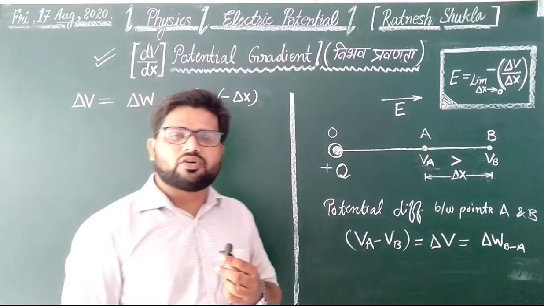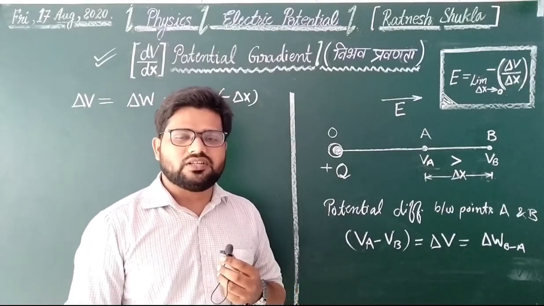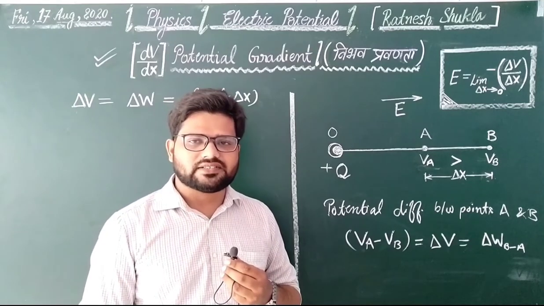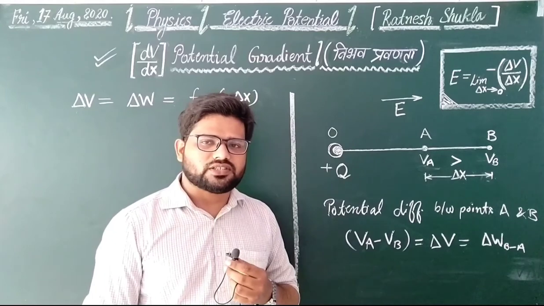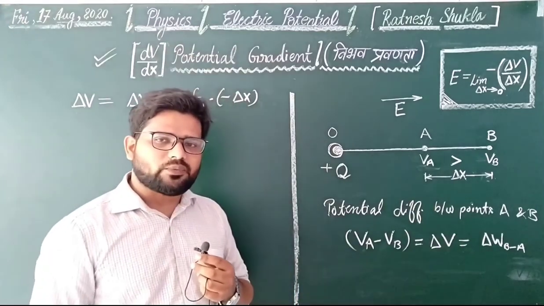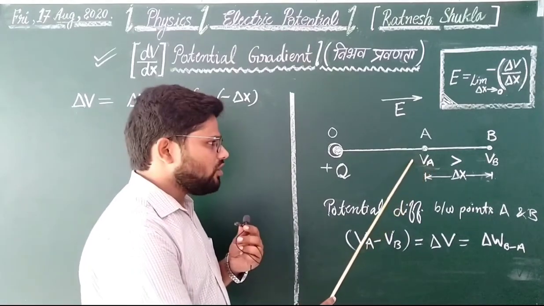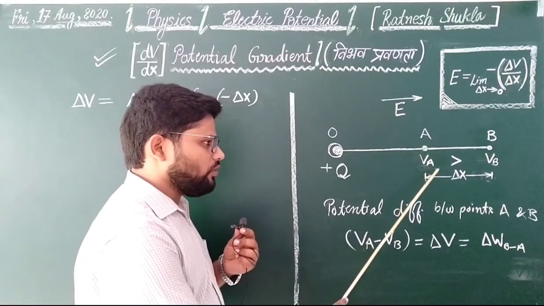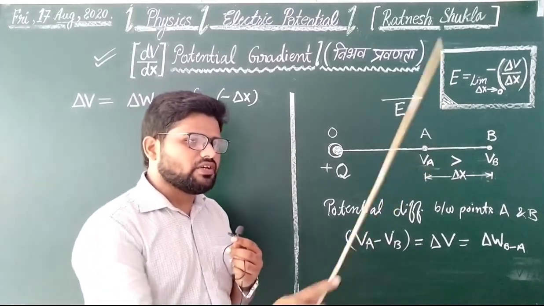And just recall in your mind what is the meaning of potential. Electric potential in the field can be defined as the amount of work done in order to bring a unit positive charge from infinity to that point. So what is the meaning of VA? The potential VA is the amount of work done in order to bring a unit positive charge from infinity to point A.